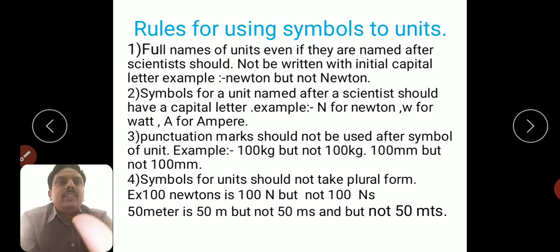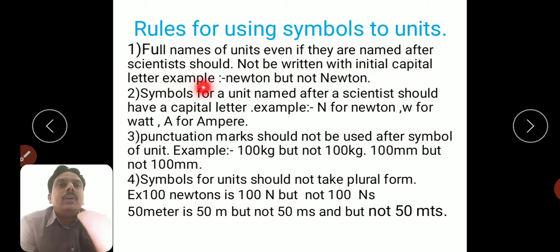Next topic is how to write the units or symbols of units. Certain rules are there regarding this. The next topic is rules for using symbols for units. The first one is, for example, full names of units, even if they are named after scientists, should not be written with the initial capital letter.